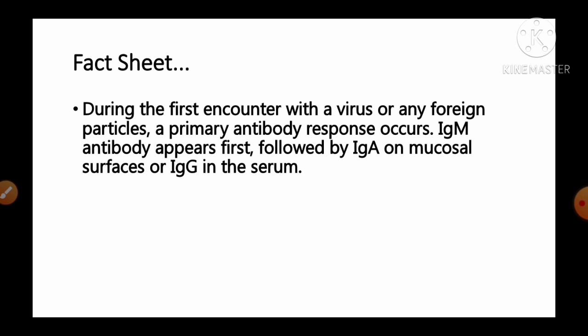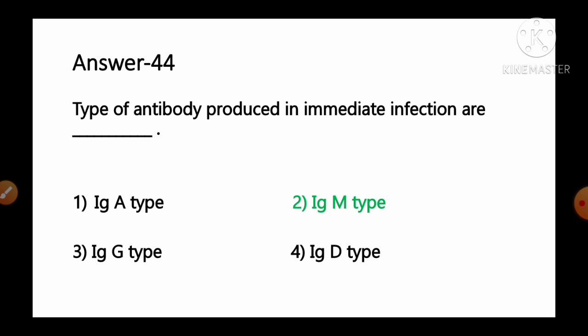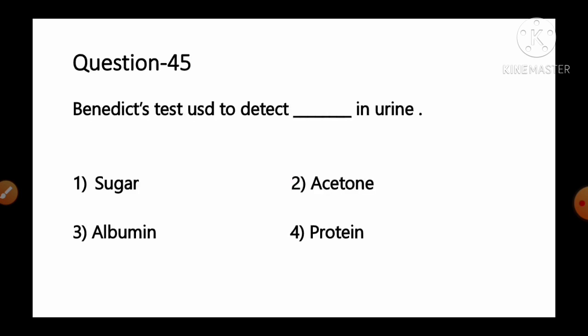IgM antibody appears first, followed by the IgA on mucosal surfaces or IgG in the serum. So in short, it is IgM antibody that appears the first after the immediate infection. So option number 2, IgM, is the correct answer for this question. Move to the next question, number 45.